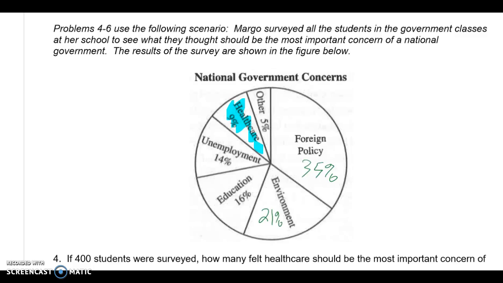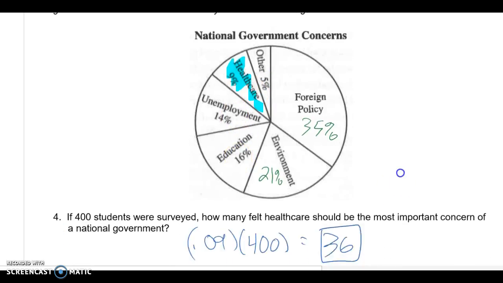In our next figure, we're looking at a pie chart. And in this one, Margot surveyed all the students in the government classes at her school, to see what they thought should be the most important concern of a national government. And the results of the survey are down here. So we had others 5%, healthcare at 9%, unemployment at 14%, education at 16%.